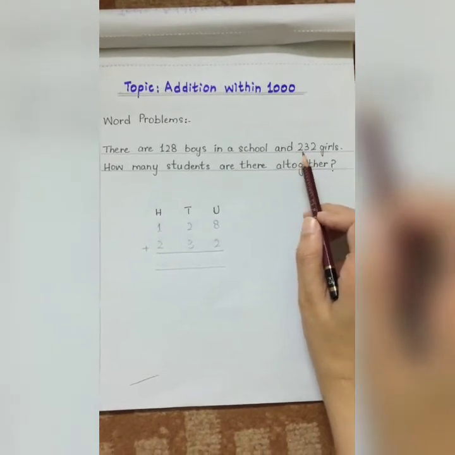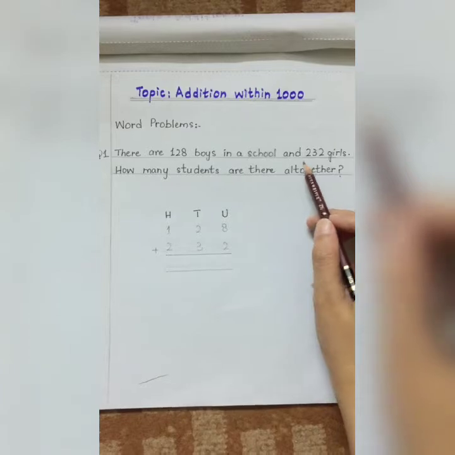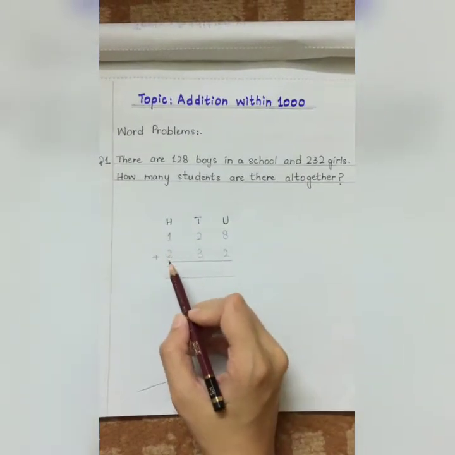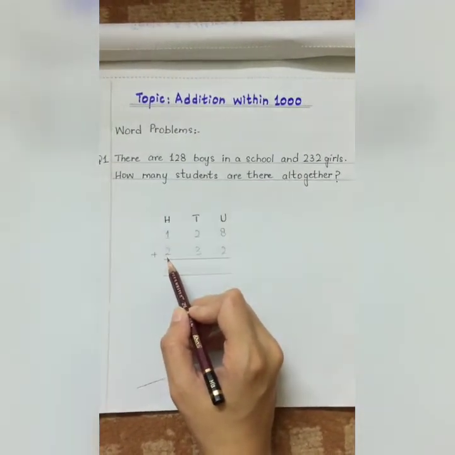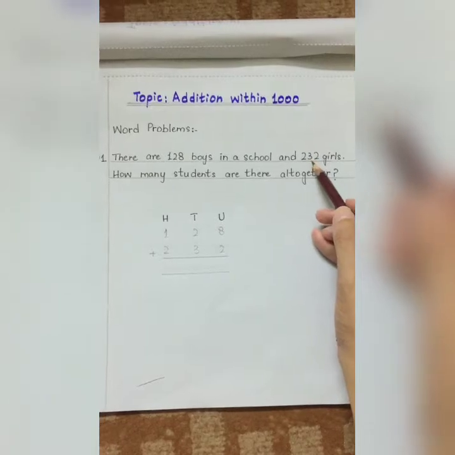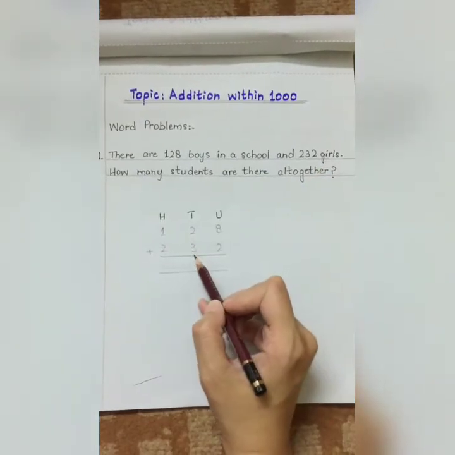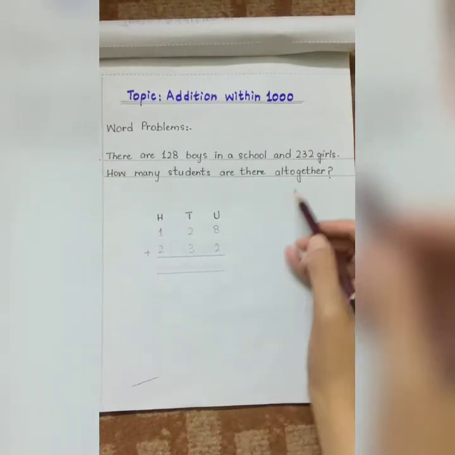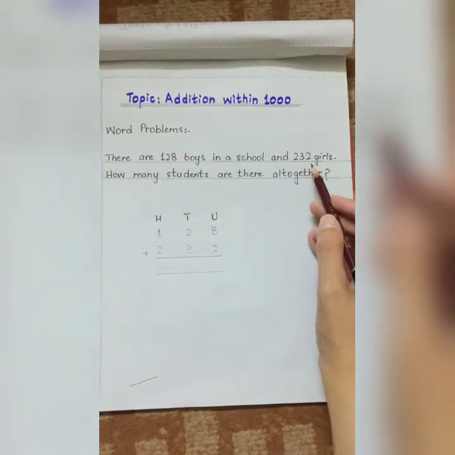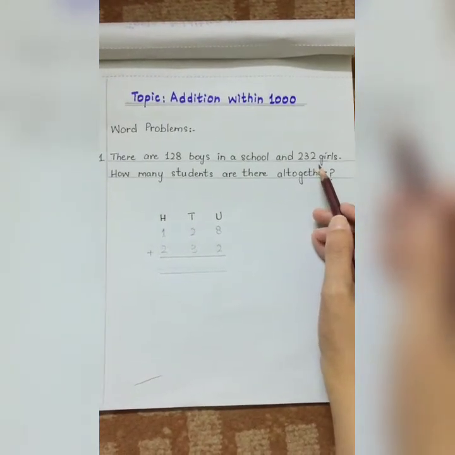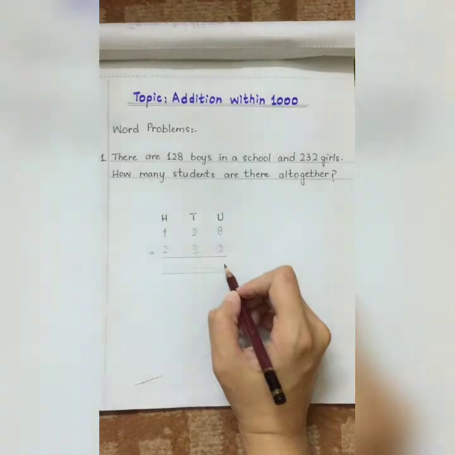So students, in 232 we have 2 hundreds. So 2 will be placed under the hundreds column. And we have 3 tens. So 3 will be placed under the tens column. And we have 2 units. So 2 will be placed under the units column.